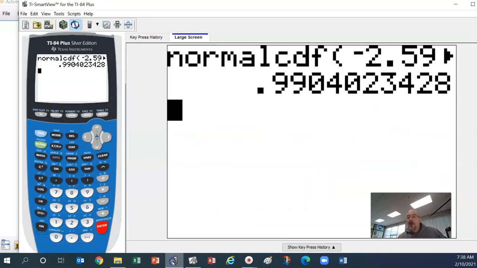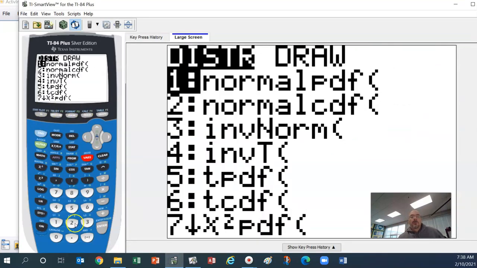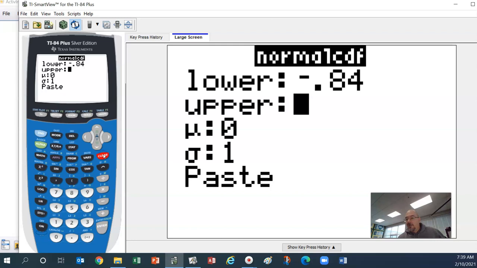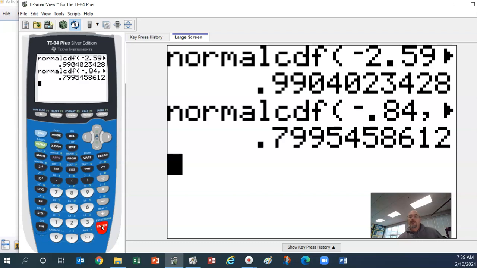There is no upper bound, so I'm just going to pick a really big number. My upper bound is infinite, but we can't use infinite here. I wish we could. So just pick a large value like 100, because there is no upper bound.